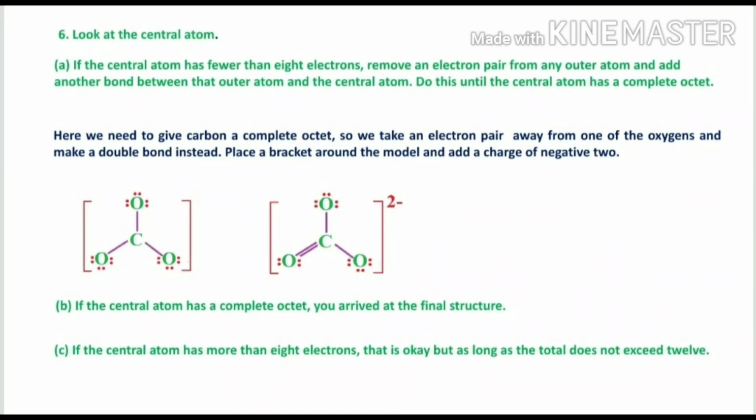Then in the sixth step, the first part is over, and the second part is part B. If the central atom has a complete octet, you arrive at the final structure. So the central atom has a complete octet, and this is the final Lewis dot structure. But if the central atom has more than 8 electrons, that is also okay, as long as the total does not exceed 12. This is the point to be noted. So now we arrived at the final structure of the carbonate ion.